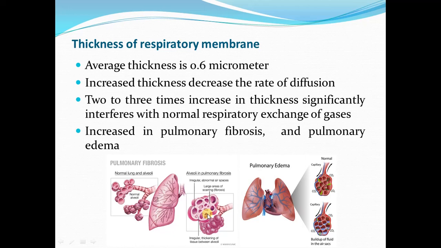Because of the fibrosis, you can see the walls of the alveoli are thickened. Due to thickening of the walls of the alveoli, the exchange of respiratory gases, that is oxygen and carbon dioxide, is decreased across the respiratory membrane, and greater the increase in the thickness, lesser will be the rate of diffusion.